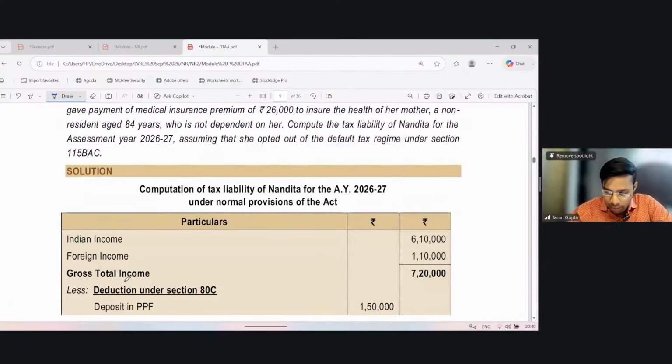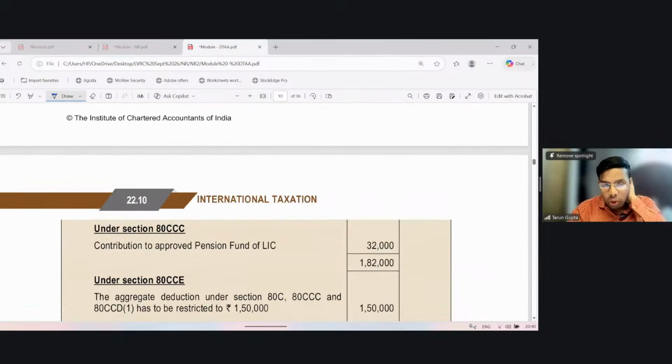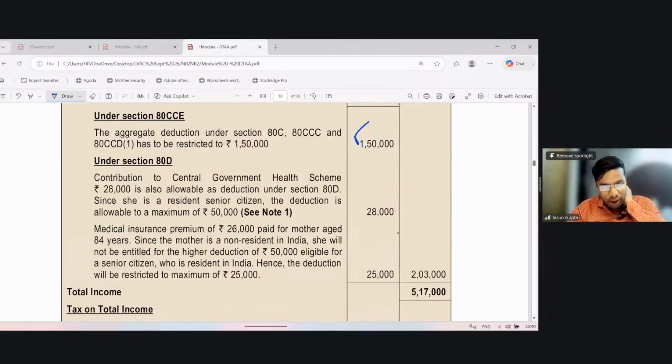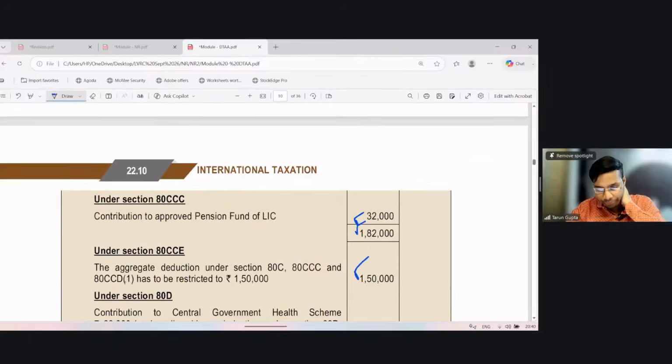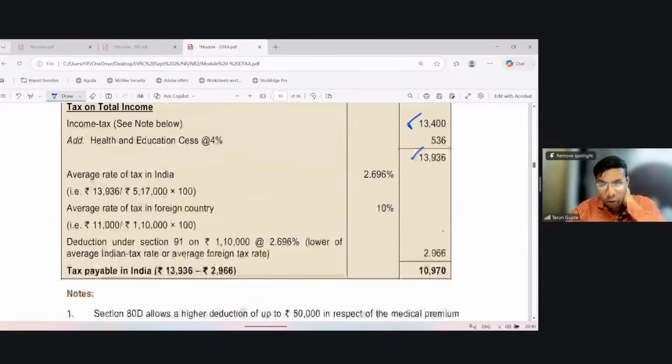This is my Indian income, 6,10,000. This is the income which I derive from outside India, 1,10,000. Now I have deposited 1,50,000 in PPF and I have also contributed to an approved pension fund 30,000. So total deduction is 1,82,000, but it will be restricted to 1,50,000. Now we have 80D, the premiums, 28,000 and 25,000, simple. So total deduction comes to 2,03,000. Now there is a total income of 5,17,000. Now I come to the tax on 5,17,000, 1,400. This comes very simple. This is the old regime.